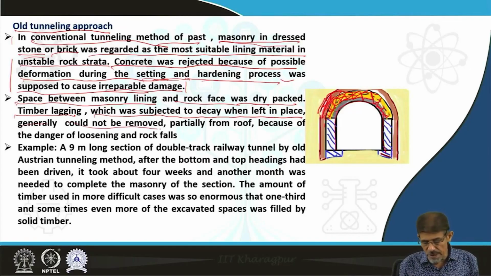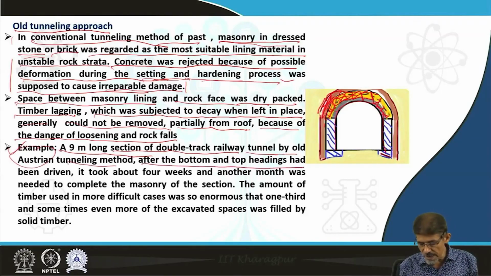Generally, it could not be removed partially from the roof because of the danger of loosening the rock. The people had no option for removal of the timber logs used as support filling, due to the risk of rock fall and loosening of the packed opening lining. For example, a 9-meter long section of double track railway tunnel by the old method developed in Austria.